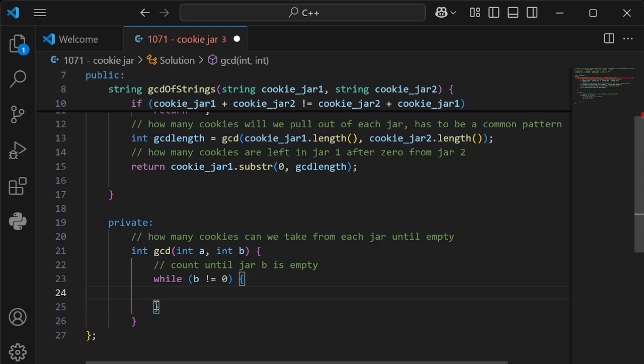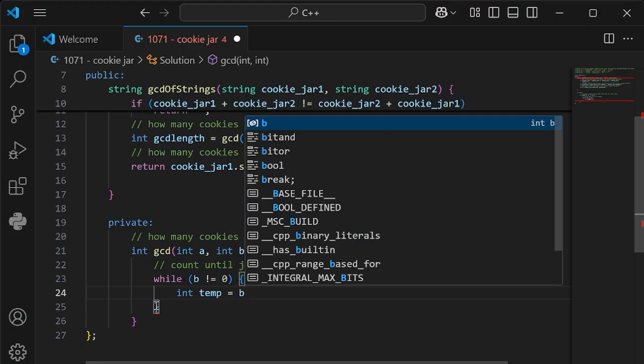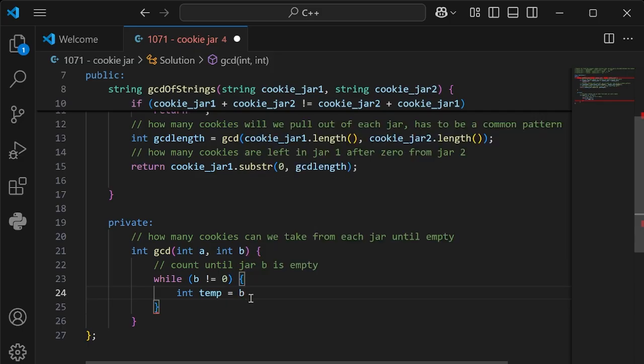So we're going to set up a temporary integer, a temporary variable that's going to count B. So we're going to do int because it's a whole number with no remainder. And this is our temporary variable, which is our jar B. Now this B is going to just constantly be counted until it becomes 0.